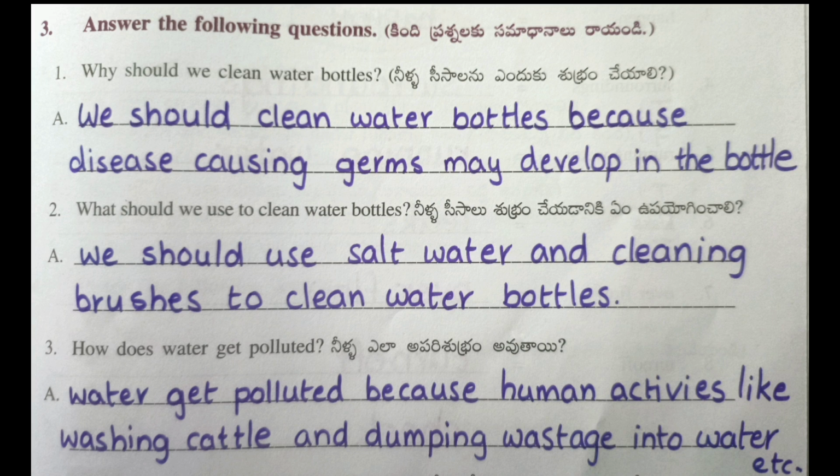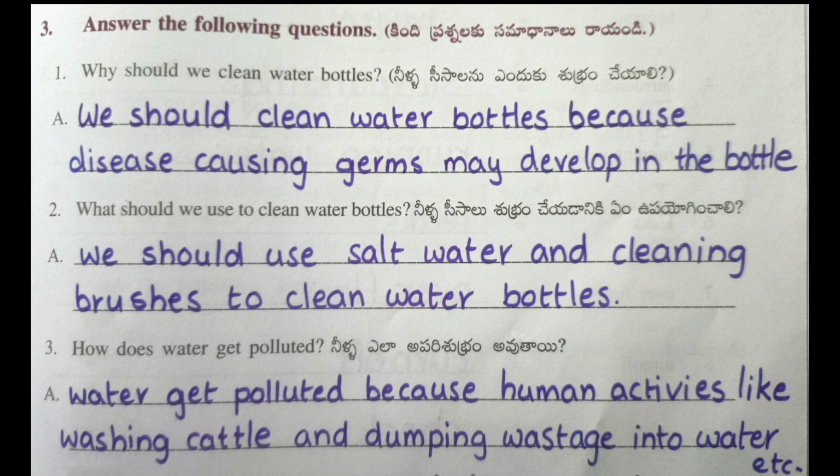Answer the following questions. First question: why should we clean water bottles? We should clean water bottles because disease-causing germs may develop in the bottle. Second question: what should we use to clean water bottles?